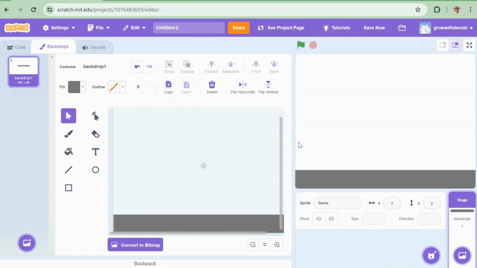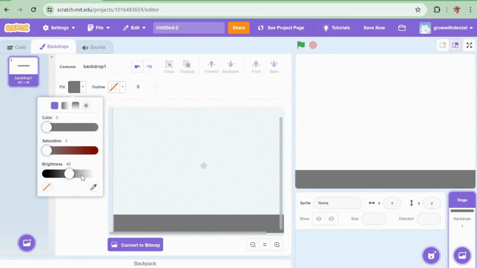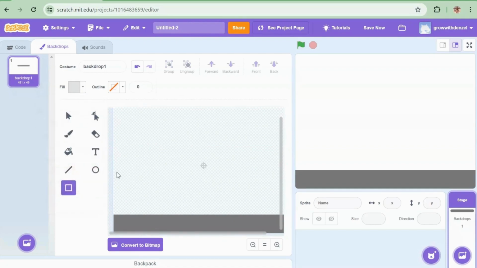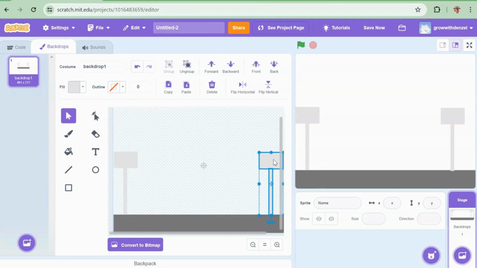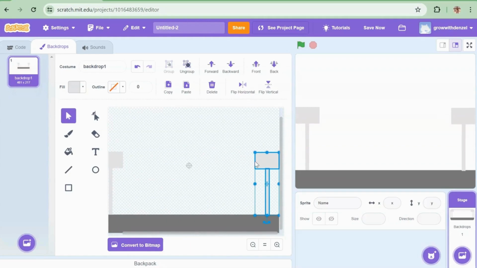Okay, after that, you need some basketball hoops. First, to make the basketball hoop, draw the outline, and now Ctrl G to group, bring it out, Ctrl C to copy, and Ctrl V to paste. And you bring it to the other side. And you click flip horizontal.